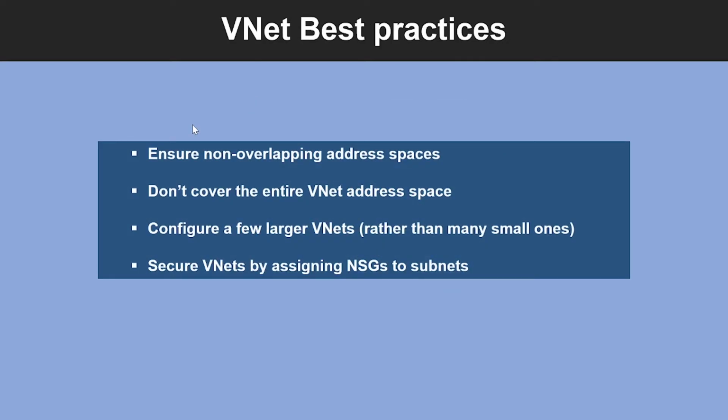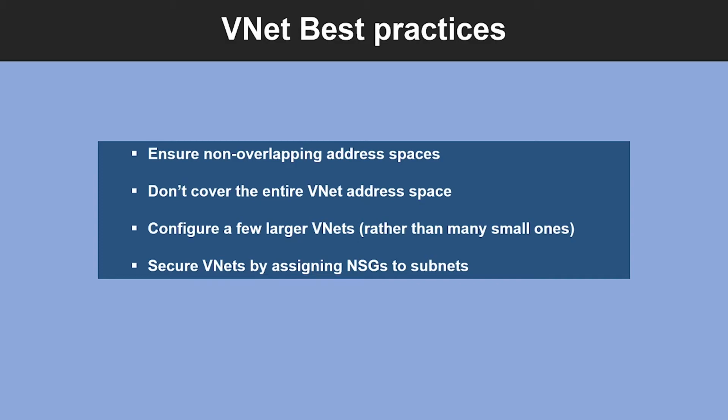Let us look into some of the best practices for VNet. As you build your network in Azure, it is important to keep in mind the following universal design principles. Ensure non-overlapping address spaces, and please make sure your VNet address space does not overlap with your organization's other network ranges. Another thing to keep in mind is your subnet should not cover the entire address space of the VNet.